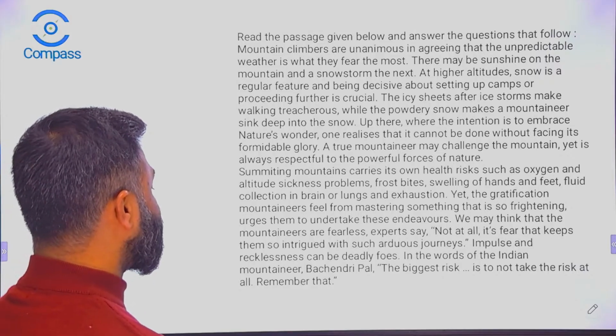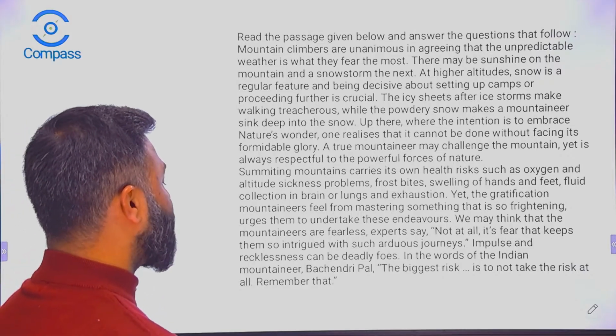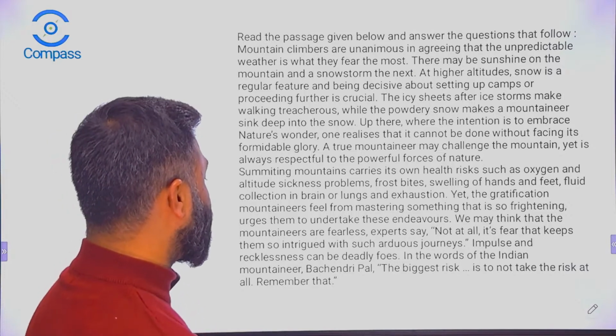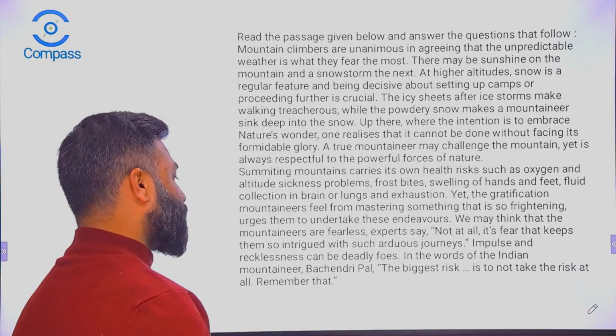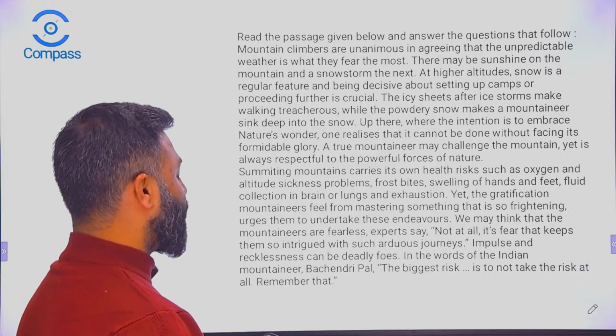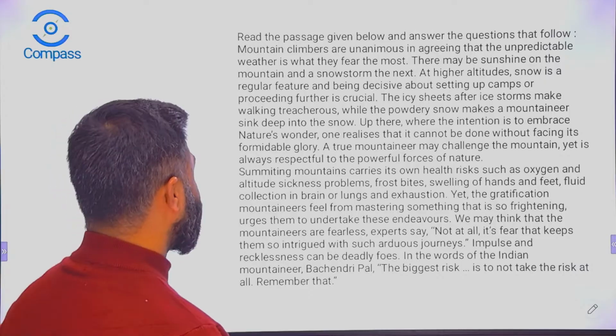Impulse and recklessness can be deadly foes. In the words of the Indian mountaineer Bachendri Pal, the biggest risk is to not take the risk at all. Remember that. Okay, so this is the passage.